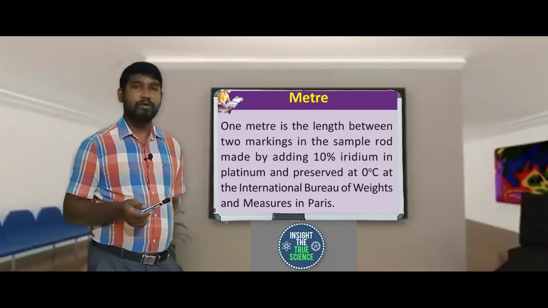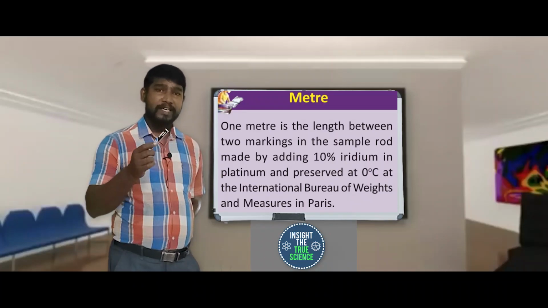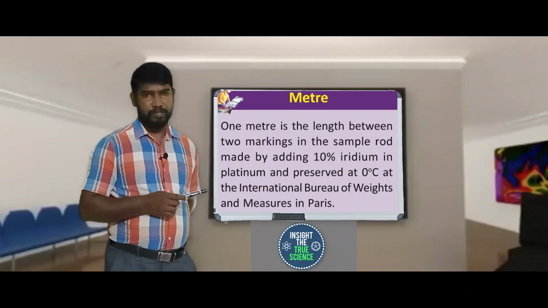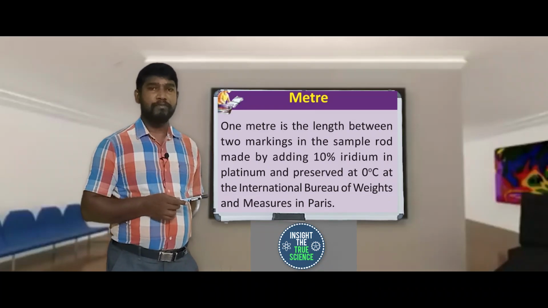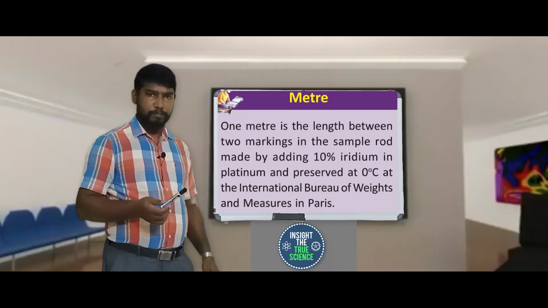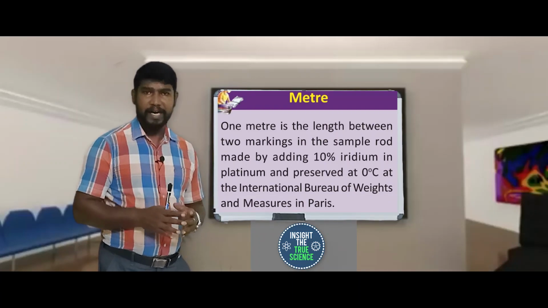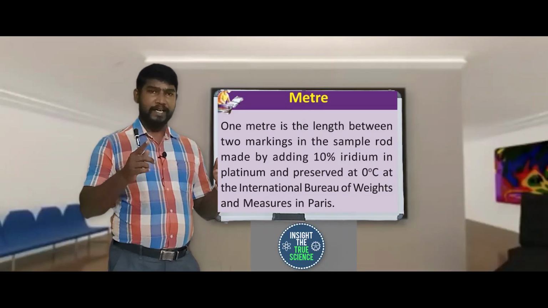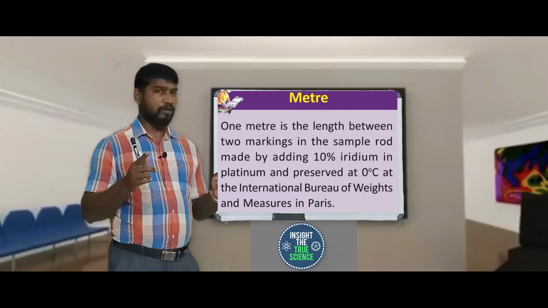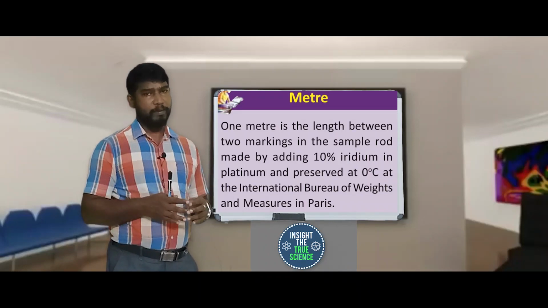In France, there is the International Bureau of Weights and Measures. A rod is kept there at 0 degrees Celsius, and there are 2 points on the rod. The rod is made up of platinum and 10% iridium. The distance between those 2 points is 1 meter.